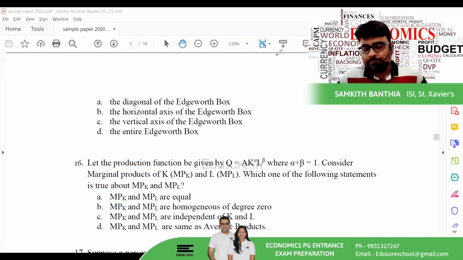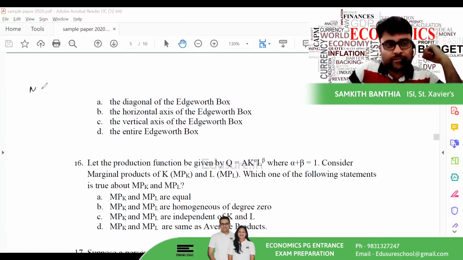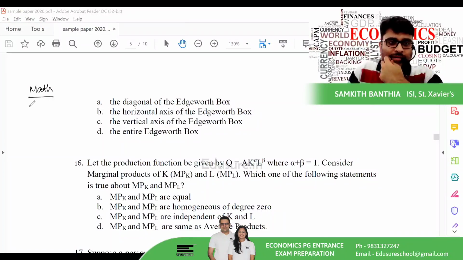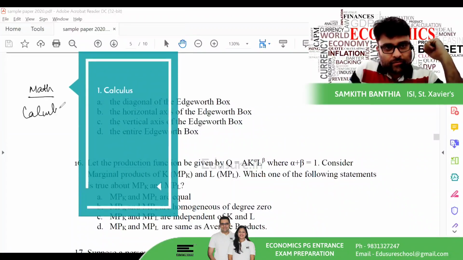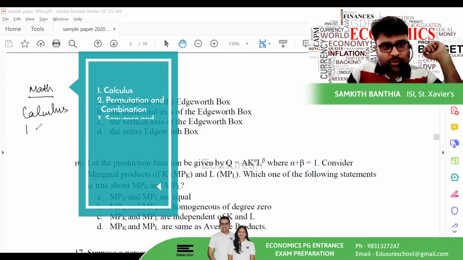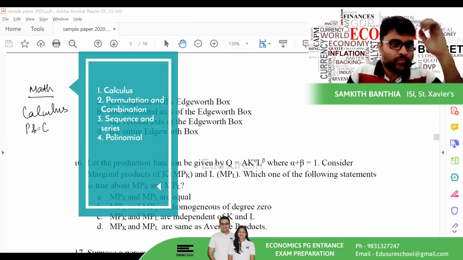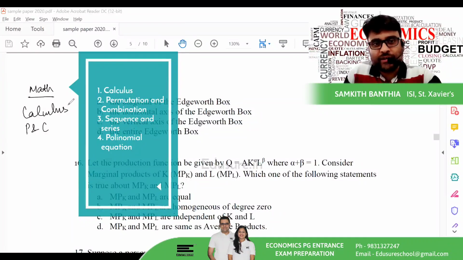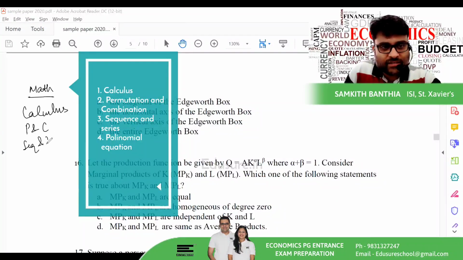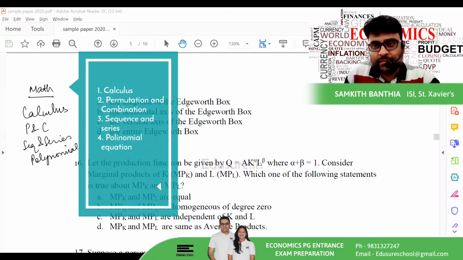Coming to the syllabus, when it comes to maths, there are parts of calculus, and permutation and combination. Calculus will include functions, limits, continuity, differentiability, maxima, minima, integration. All of that is important. Along with that, permutation and combination, sequence and series, polynomial equations. These things become important for this entrance examination.